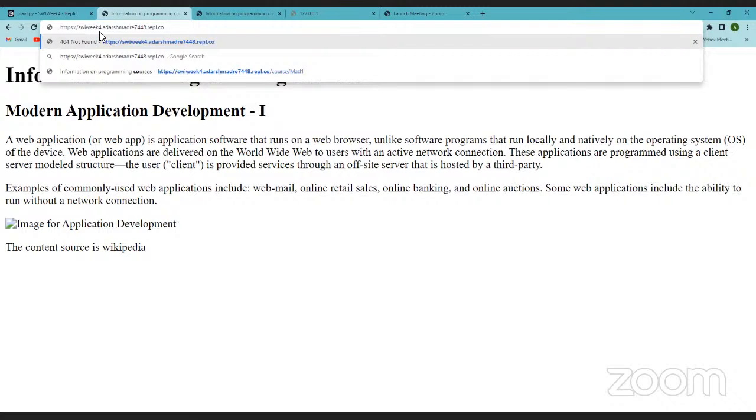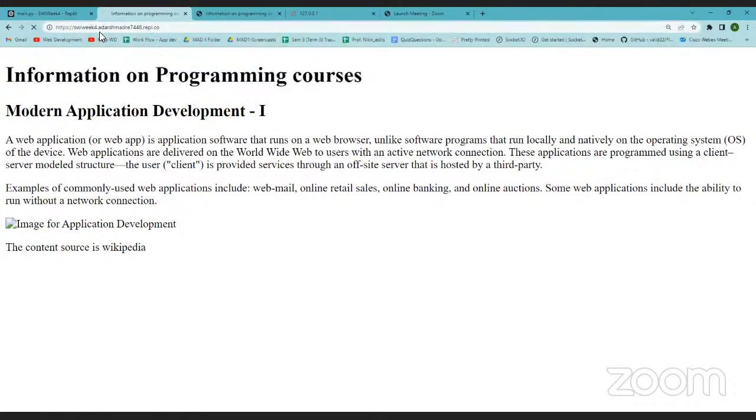If I ask you what will come if I hit this URL, you wouldn't know, because you don't know what the code was or what exactly that URL or the base URL was mapped with. Yes, sir. Right. So that does not make the URL intuitive. If I hit this, I'll get information on programming courses. Okay, fine, but you will understand that it gives information on programming courses only after hitting it.